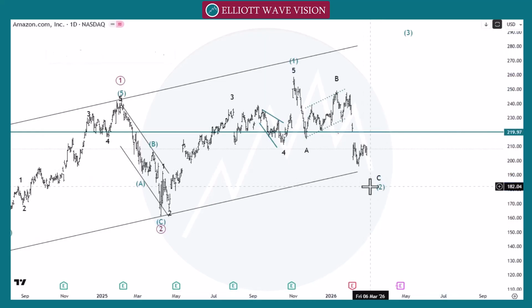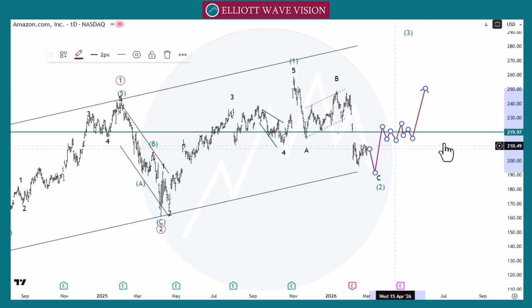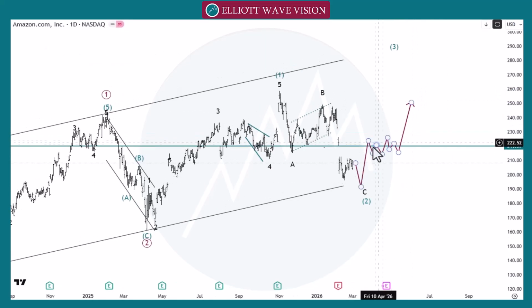We can count differently. We can count as wave 1, 2, 3, 4 and 5, or as A, B and C, or as W, X, Y. But the main thing is that if this 230 or 220 group 1 gives us the classic trading level pattern like arrival, a reaction, first high above level A, B and C, then market will go towards the 250, the next point. For the bullish move, we need to wait for the classic trading level pattern at group 1.